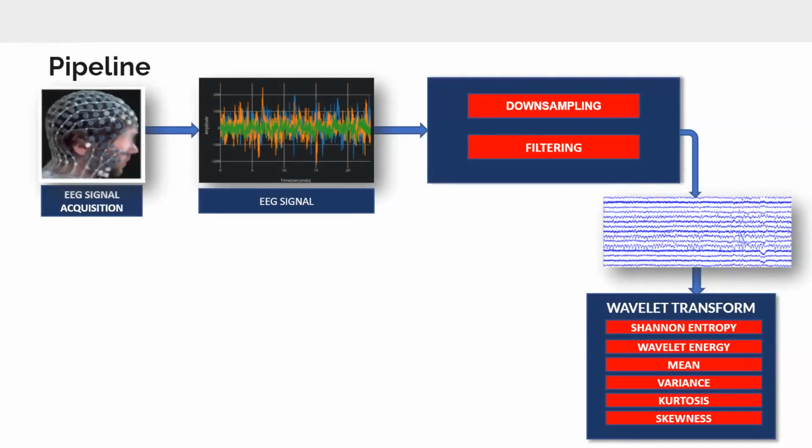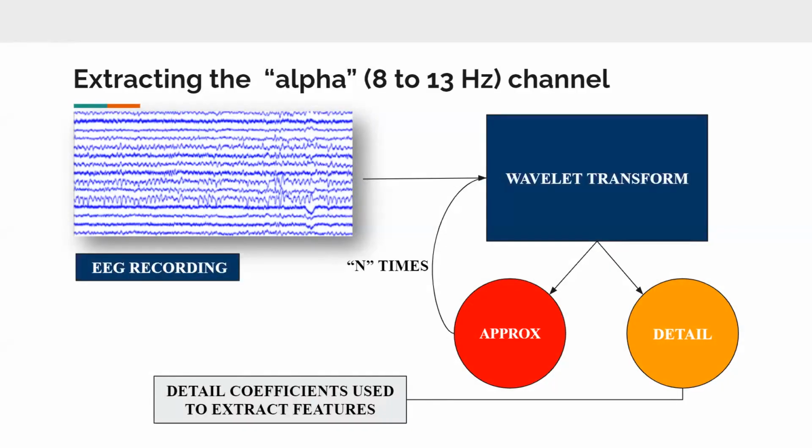Now, the next part of the pipeline is to extract features using wavelet transform. In order to perform wavelet transform, we need the alpha channel frequency. To extract these frequencies, we are using a 10-level wavelet transform decomposition. At each level from a signal, we extract the detail coefficient and use the approximation coefficient so that it can be decomposed in the next level. As we go down to decompose the signal, we zero into the alpha frequency range, that is the 8 to 13 Hz frequency range, which is of the most interest to us. Therefore, from each signal, we get 10 detail coefficients.